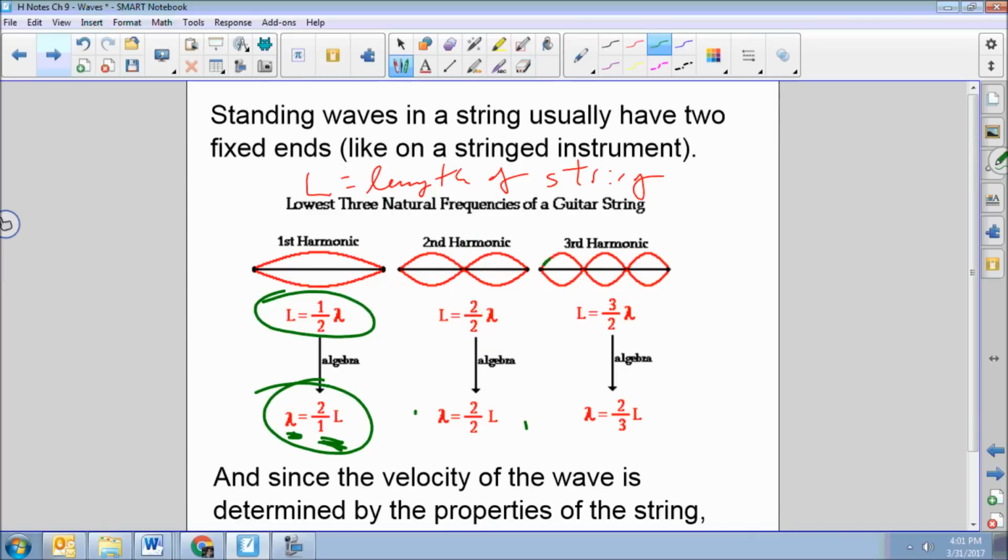So here's a wavelength, right? My wavelength is now shorter than my string. So the length of the string is, let's count this up, 1, 2, 3 halves of a wavelength. Each little chunk is a half wavelength, and this has 3 of them. So the length of the string is 3 halves of a wavelength, which means that the wavelength should be 2/3 of the length of the string, right?